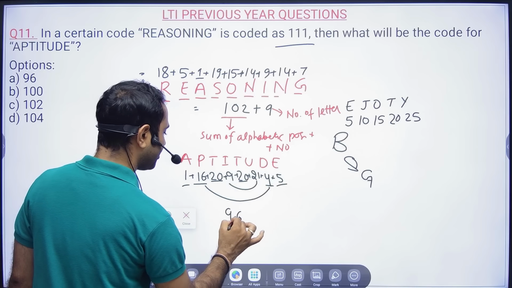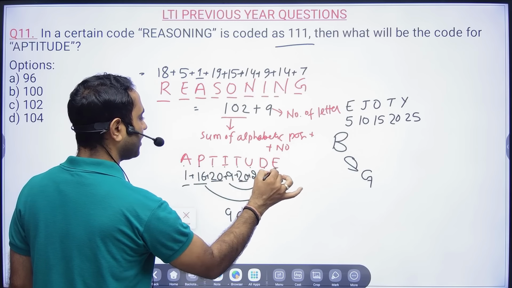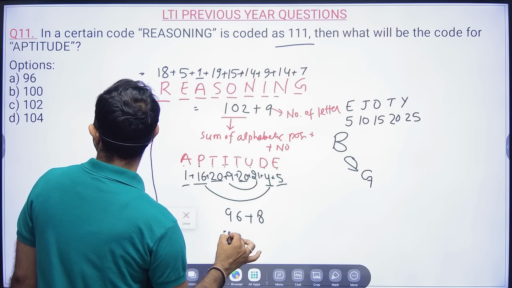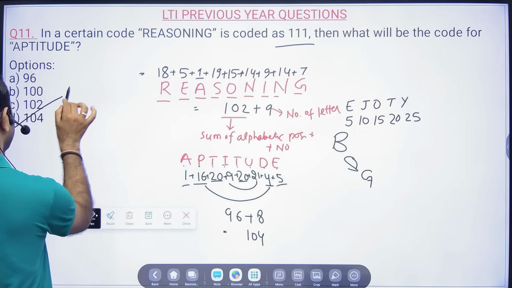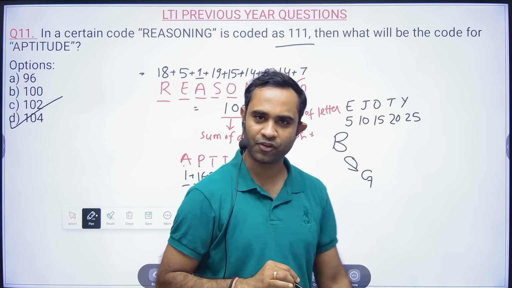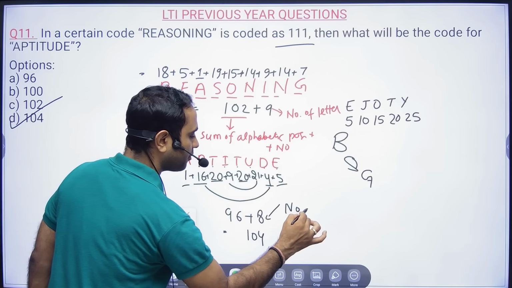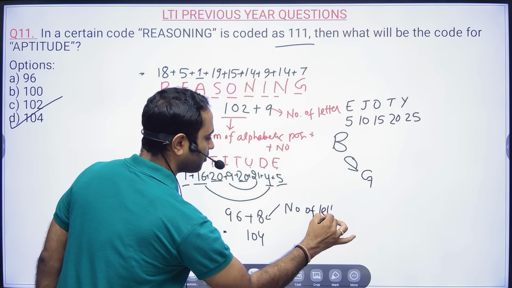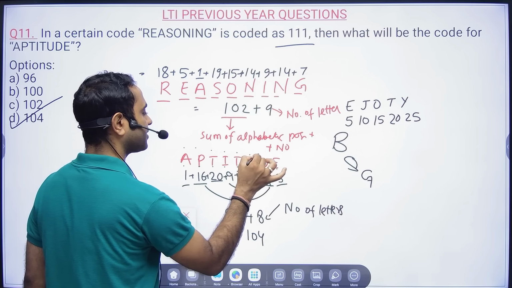So this is 96 plus how many letters? 1, 2, 3, 4, 5, 6, 7, 8, so plus 8. So it is 104. 104 means option D will become the correct answer for this particular problem. What is this 8? This 8 is nothing but the number of letters: 1, 2, 3, 4, 5, 6, 7, 8.